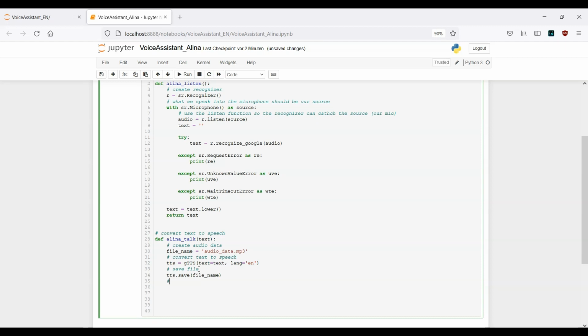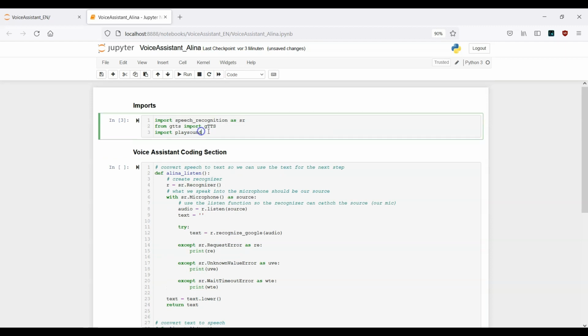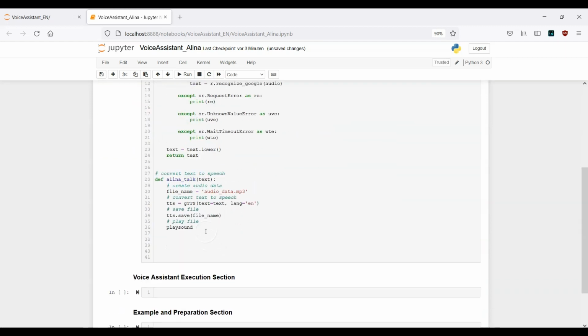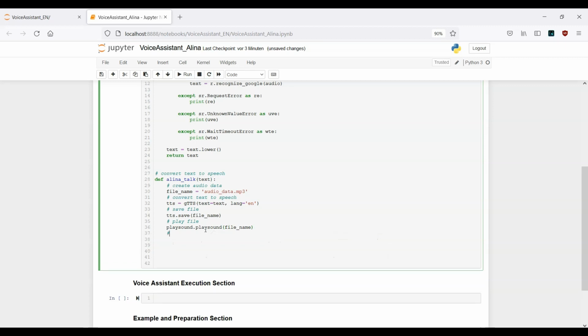After we save it, we want to play this file. That means play file. And here we use the playsound module, which we have imported here. So playsound.playsound, and this is actually our file name which we want to play. And once this file was played, we want to remove it.